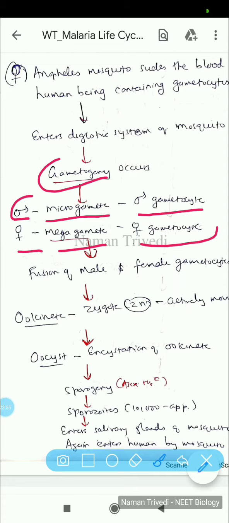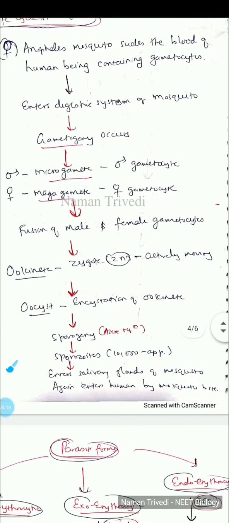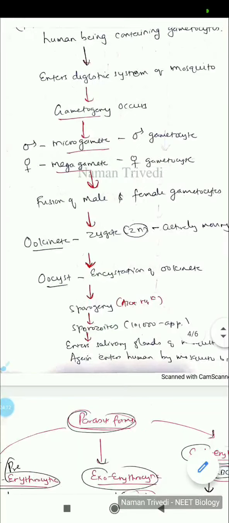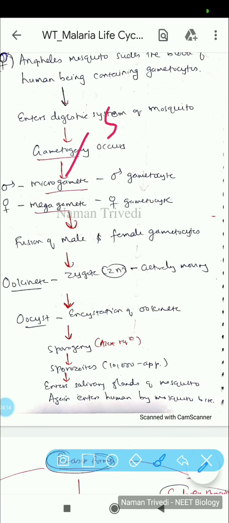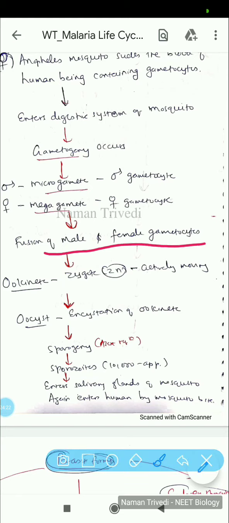It is not like the usual male and female, but they are different in size, so we call them micro and mega gametes. Smaller is micro, bigger is mega. Now there is fusion of the male and female gametes.